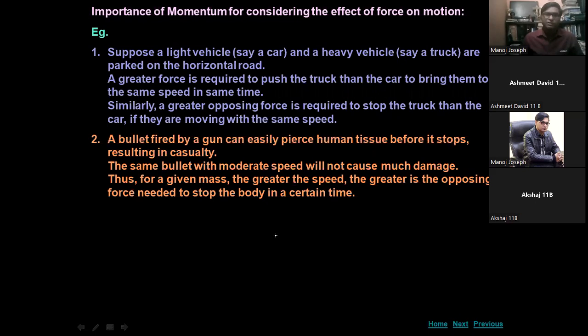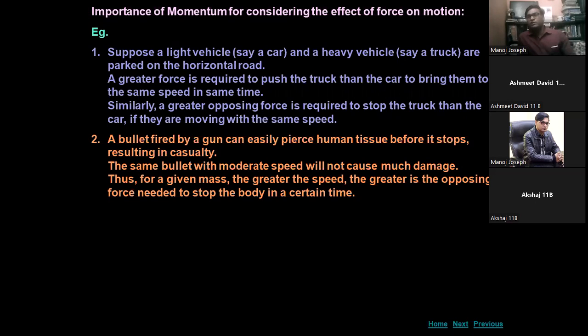Next example: a bullet fired by a gun easily pierces human tissue before it stops. When a bullet is fired, it can easily penetrate the human body. The same bullet with moderate speed will not cause much damage. Thus, for a given mass, the greater the speed, the greater is the opposing force needed to stop the body in a certain time.